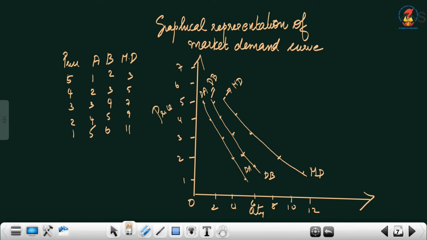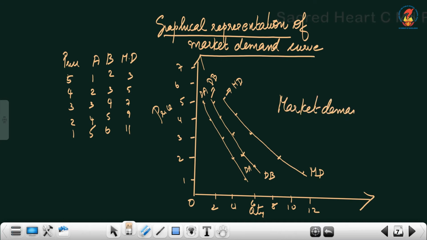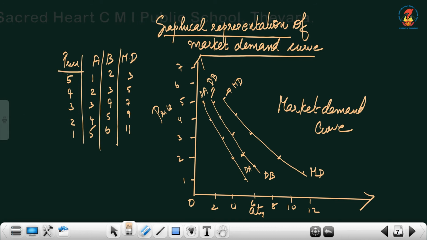Now let us draw the market demand curve. For drawing market demand curve, we need the demand curve of A, demand curve of B, and then finally the addition of the two will give you market demand curve. This is based on the previous table that we have already discussed. Here I cannot draw the box because there are 3 curves which have to be drawn.